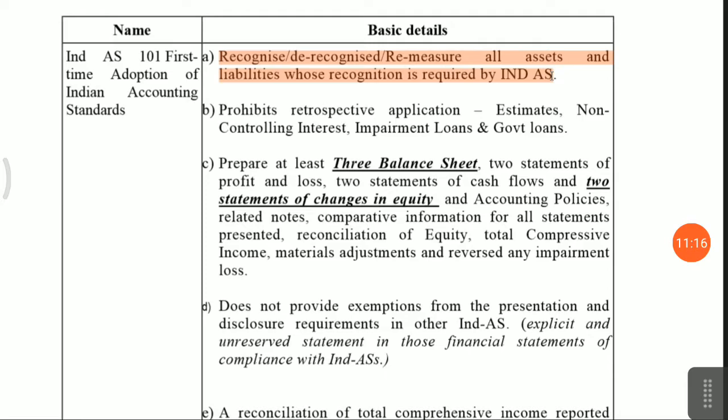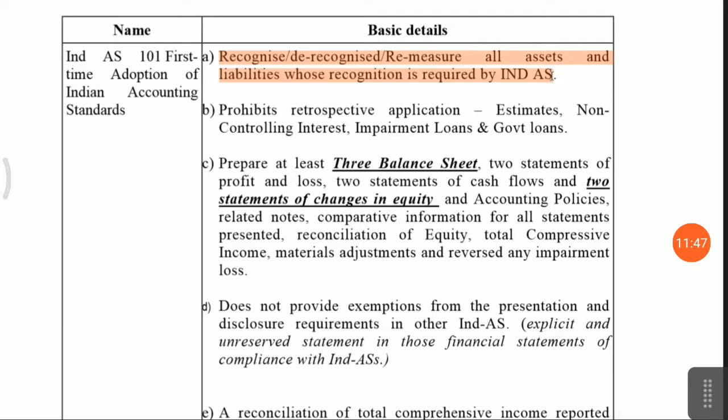Then only you should show it in your financial statement. Balance sheet as per previous GAAP and the opening balance sheet on 1st April 2018: a financial asset should be recognized when the recognition criteria are fulfilled, then only show it in your Schedule 3 balance sheet. If there is no chance of recovery, don't show it as a financial asset.